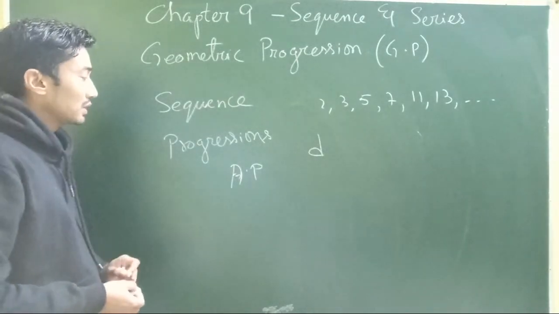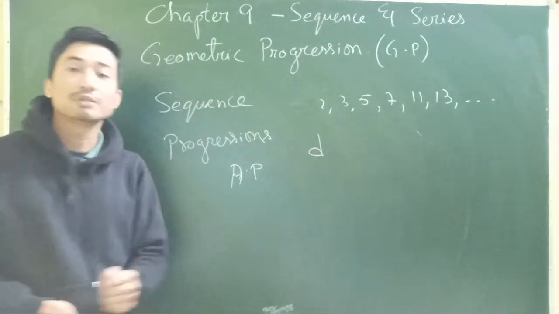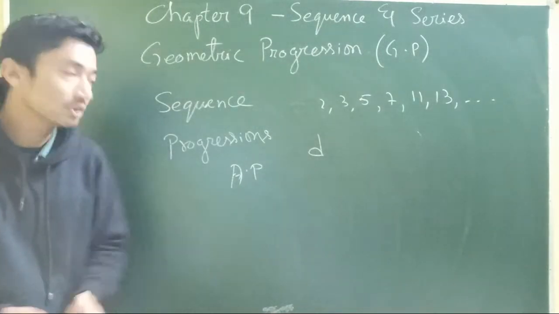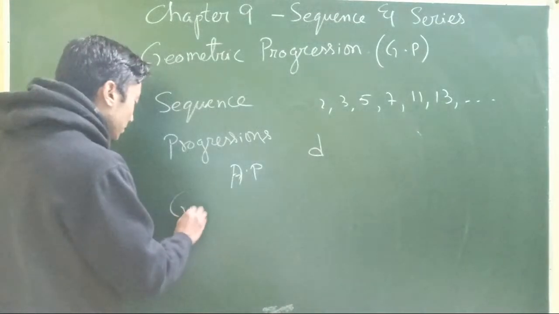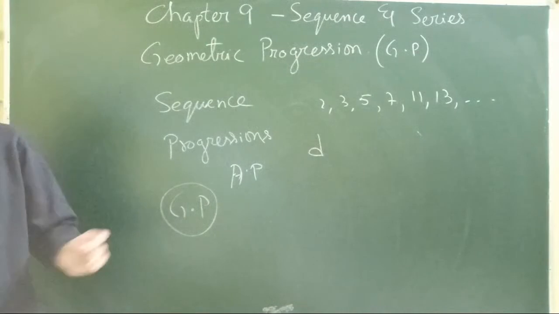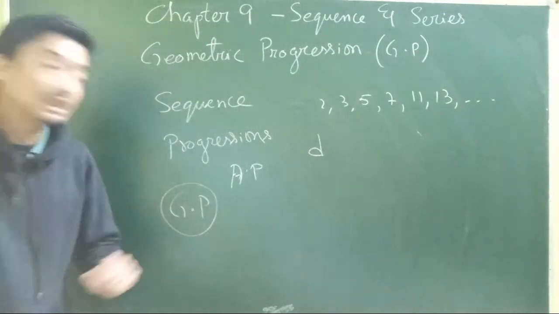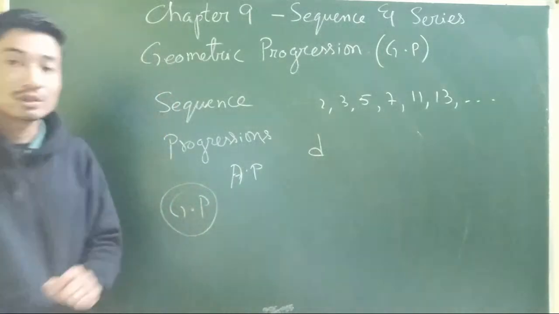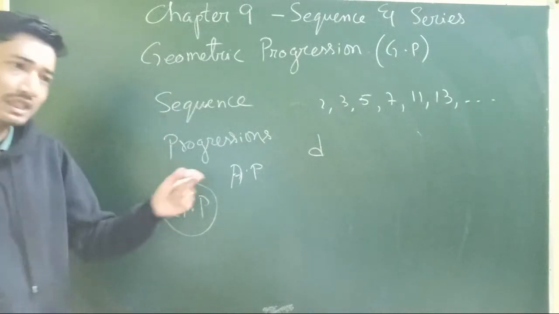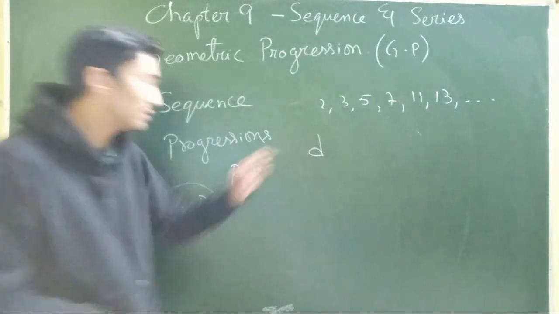Now coming back to progressions, we have already learned what arithmetic progressions are. In this class 11 standard, we will be learning a new type of progression known as geometric progression. But before we go into geometric progression, let's recap some of the small things we learned in arithmetic progression. What was an arithmetic progression? A sequence in which every successive term is added or subtracted by a constant term, known as the common difference.